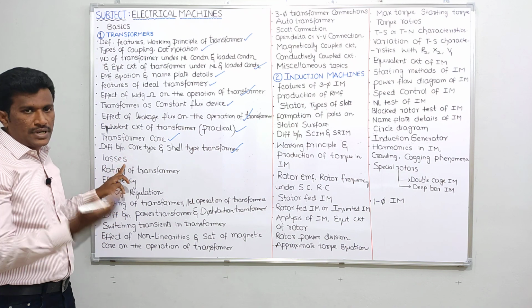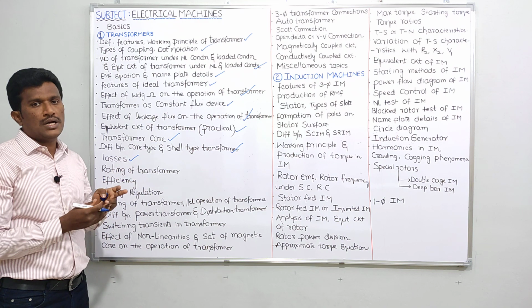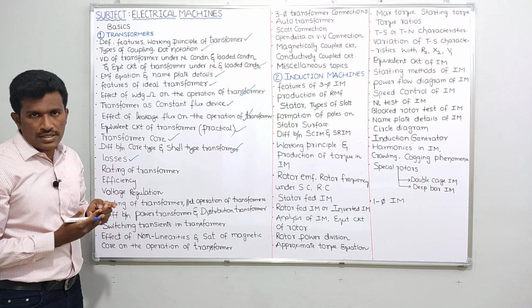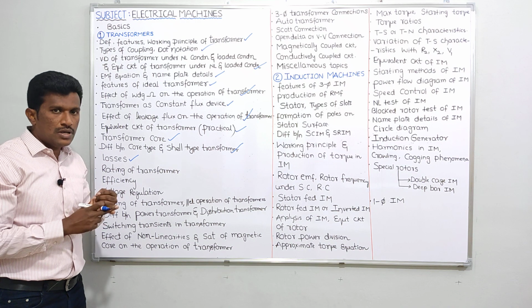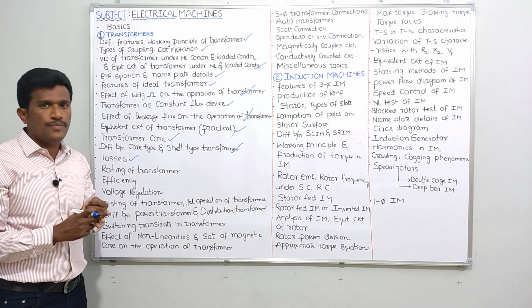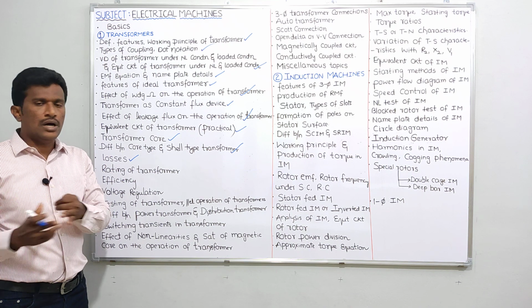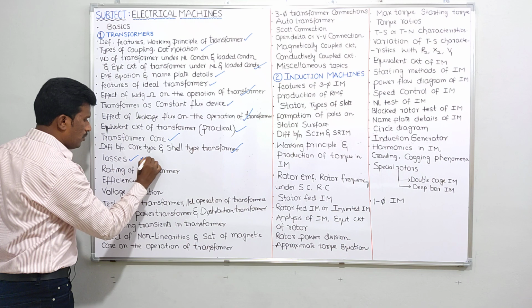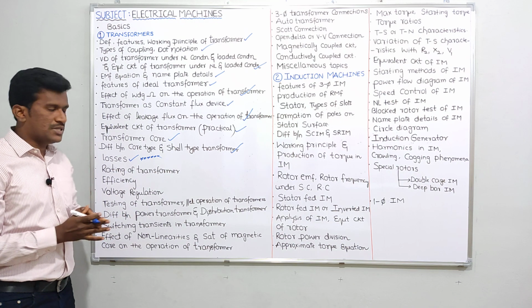Okay, next I'll be taking losses. Losses generally include copper losses, iron losses, stray load losses and dielectric losses. Among these four losses, copper losses and iron losses are very important for GATE examination, for ESE or for PSCs, whatever. This losses topic is very important for GATE, for ESE or for competitive examinations also.